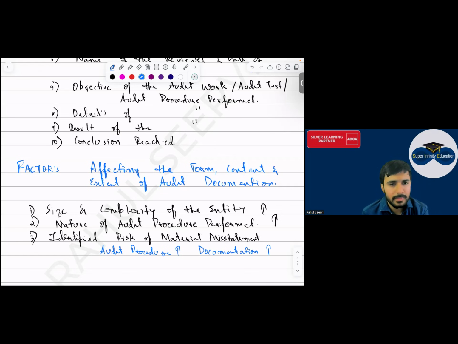Sir, repeat this point. Yes. Sir, the company is big, the size of the company is big, so if you do more work, more documents will be made. Then, sir, nature of the audit procedure. Sir, we performed a lot of procedures. Everyone, if you do a lot of procedures, in that case what will happen? Your documentation size will increase.